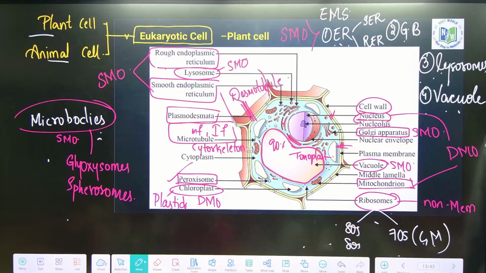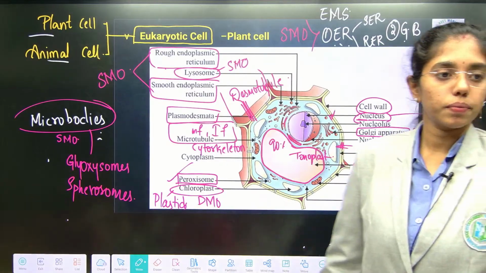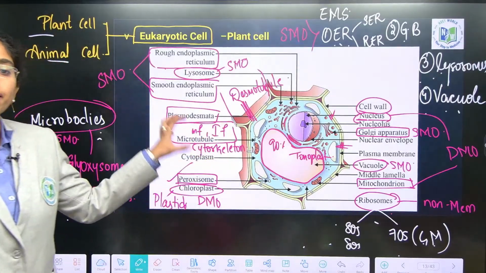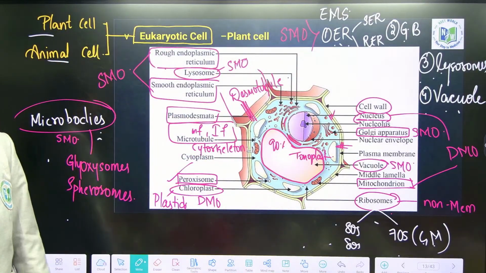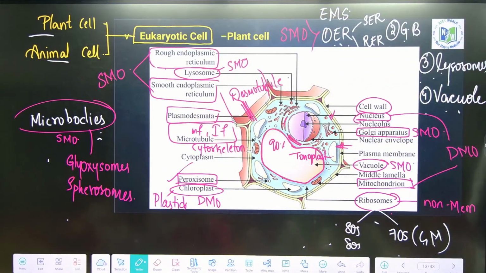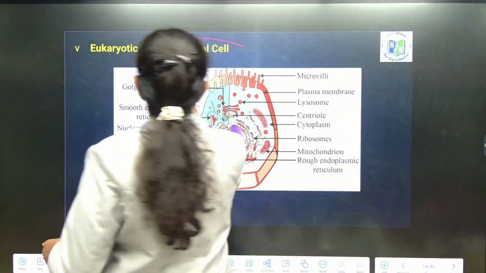And microbodies are in the cytoplasm. I will tell you about that function at last. As of now, you have a primary idea on all the organelles. Done? Now, about the animal cell.